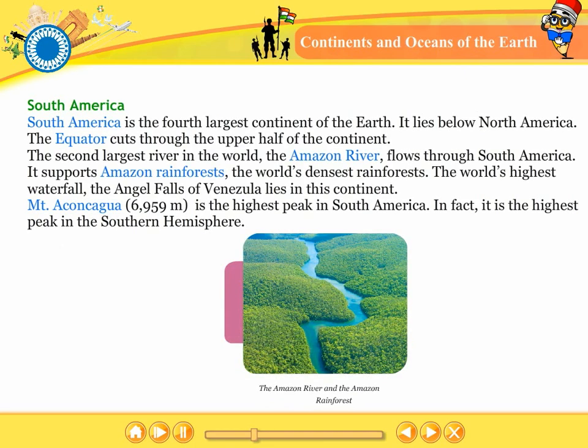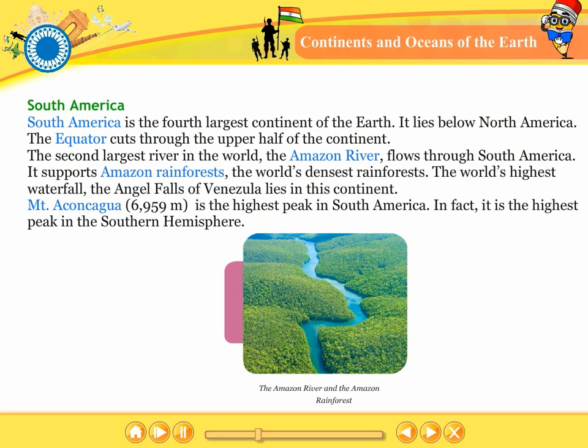South America. South America is the 4th largest continent of the earth. It lies below North America. The equator cuts through the upper half of the continent. The second largest river in the world, the Amazon River, flows through South America. It supports Amazon rainforests, the world's densest rainforests.